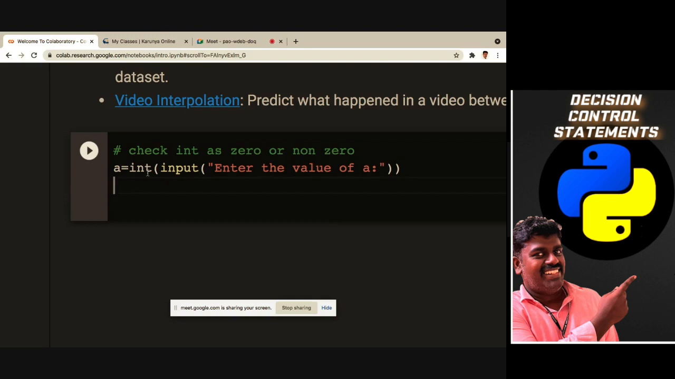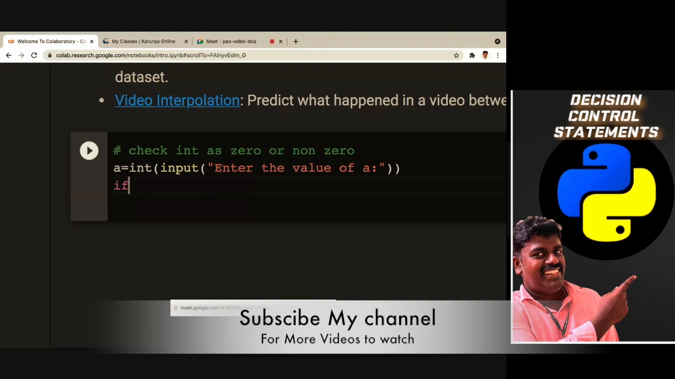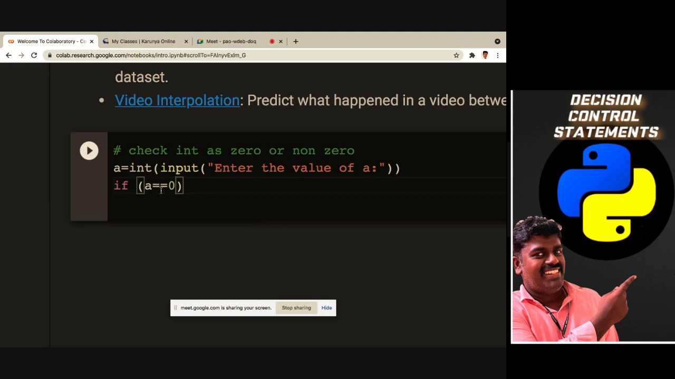And the next is I'm going to find out whether the given value a is equal to 0 or not. So for that I have to put an if condition. What is the syntax? If, and then I have to give a condition, whether a is equal to 0 or not. So this is equality, not assigning. Assigning means one equals sign will come, but we are checking equality, whether it is equal to 0 or not. So it becomes the condition: a equal to 0.